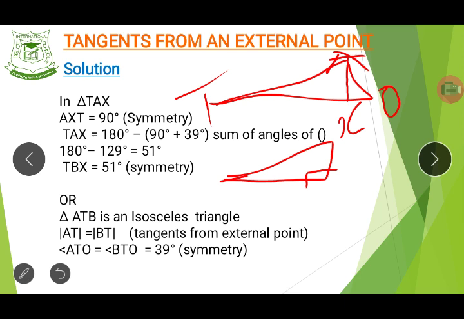Now do you see that the angle AXT, that is the angle at X here, as indicated here, is equal to what? 90 degrees. That is an angle at symmetry. Do you see that now? That is another theorem that you should take note of, that the angle at symmetry is 90 degrees.